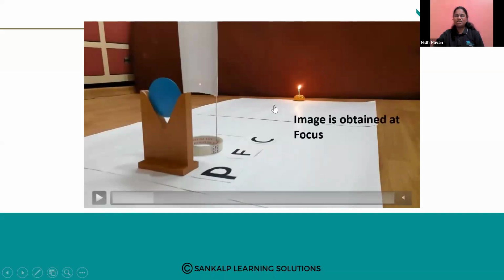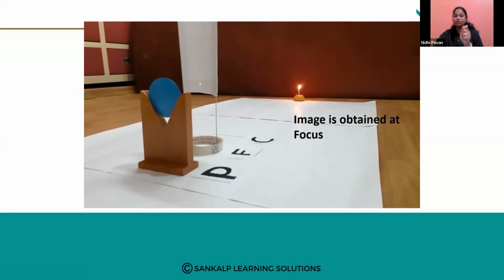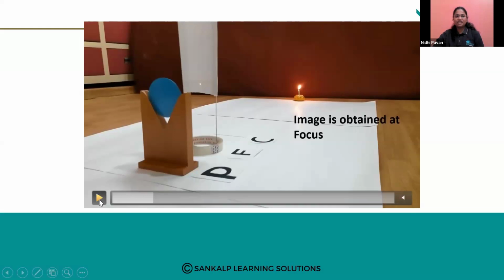We kept the object very far from the mirror, and then we start to get the image. As we move the screen, you can see that we will get the image at the focus.